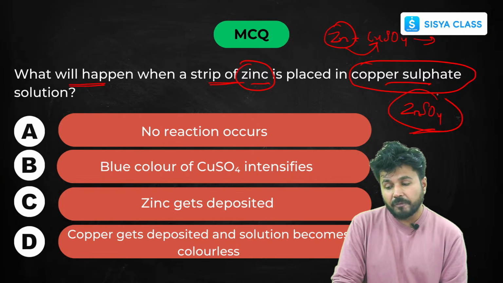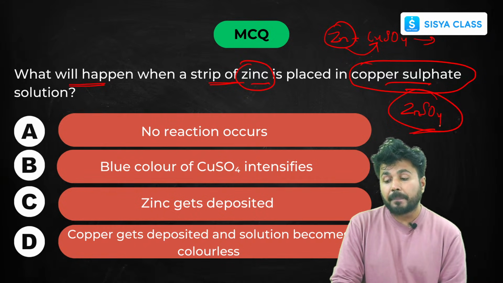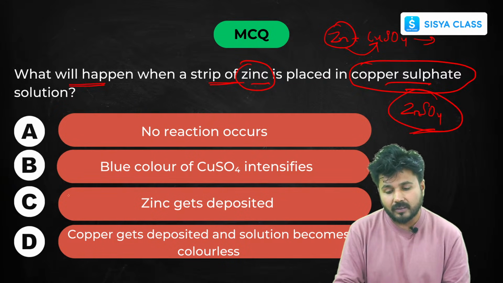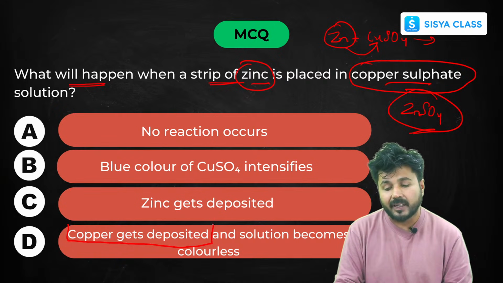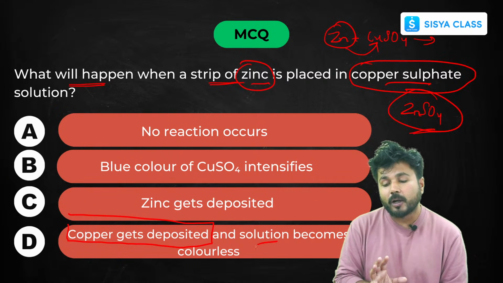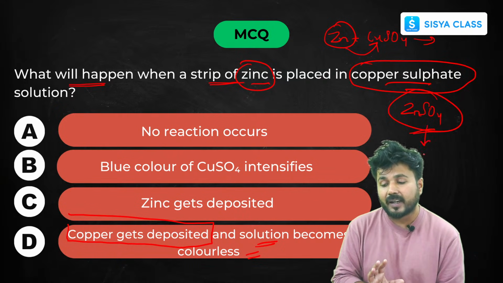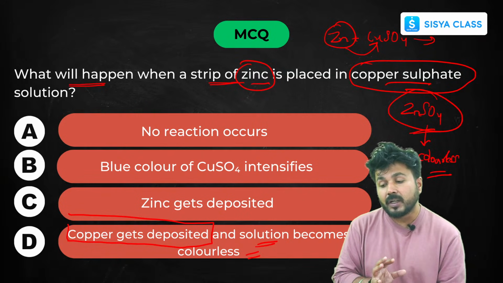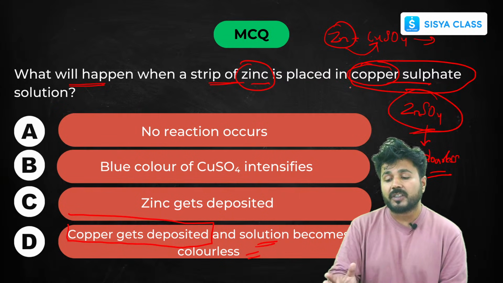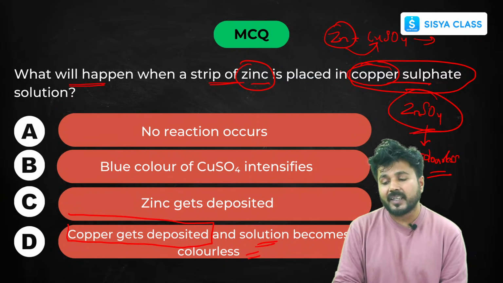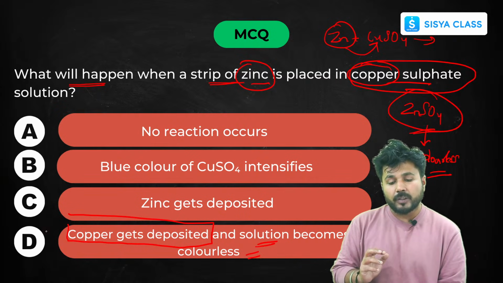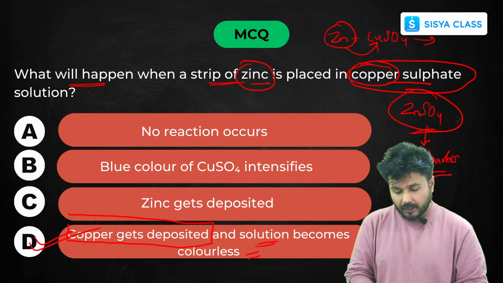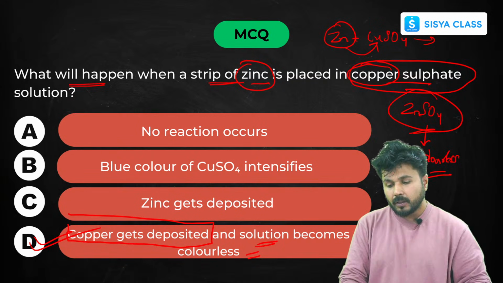It will form zinc sulfate, and copper will be deposited on it. Now are any of these two words in the options? Yes, there is an option D where copper is getting deposited. Even if we don't know the color of the solution that is formed, this zinc sulfate is colorless. But even if we don't know that, we know that whenever there is a displacement reaction, the displaced metal is deposited on the other. So if copper is getting deposited, even if you remember only that, you can solve this MCQ. Understood? So your answer will be option D.